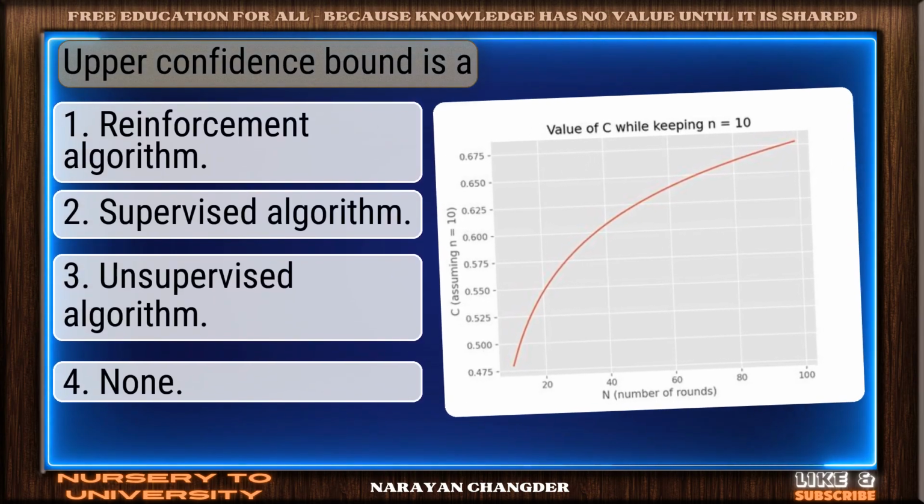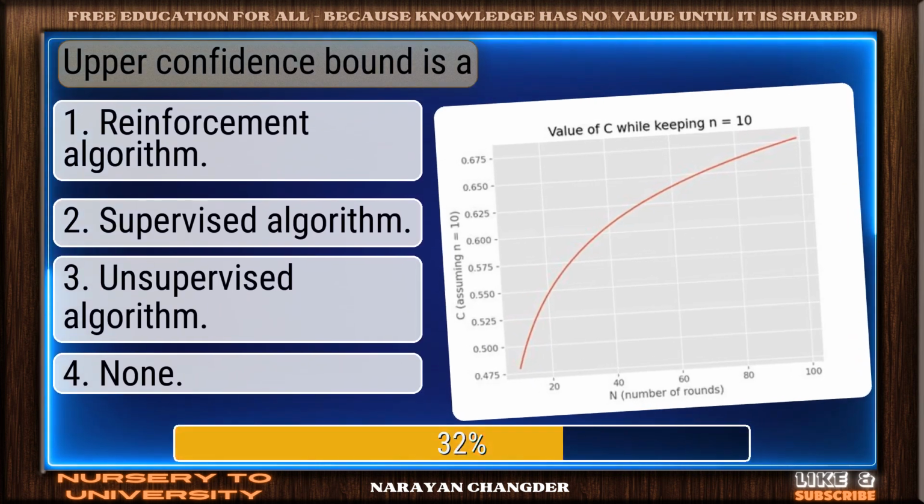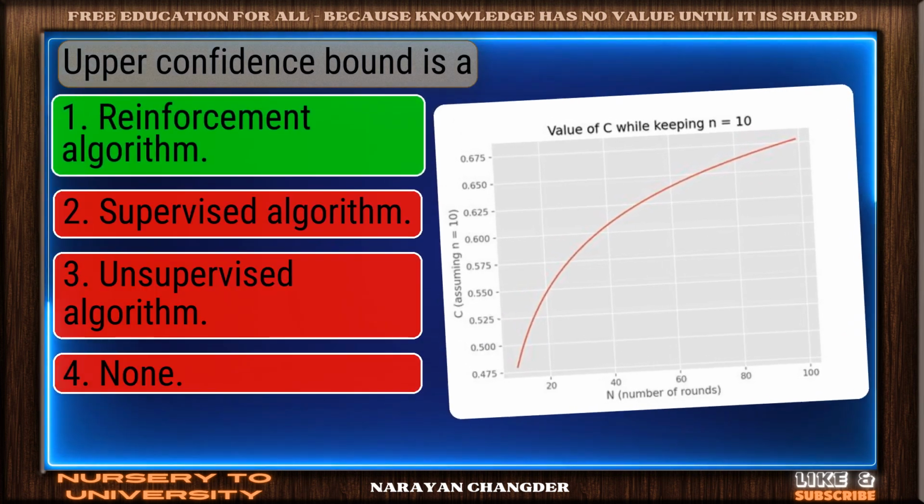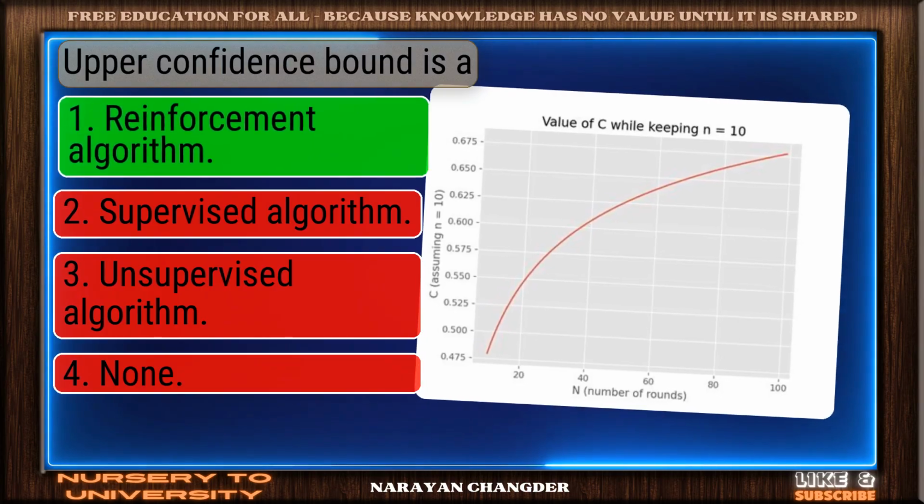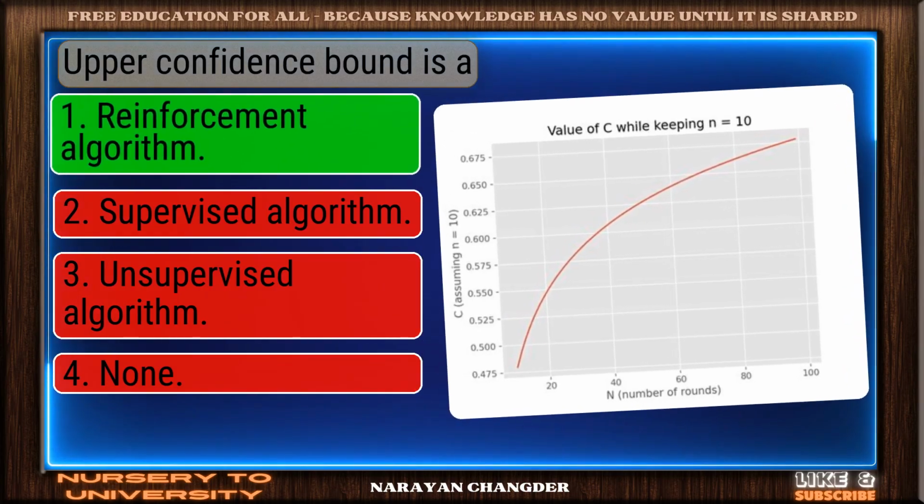Question number 53. Upper confidence bound is a... Nice selection. Reinforcement algorithm is the correct and valid answer.